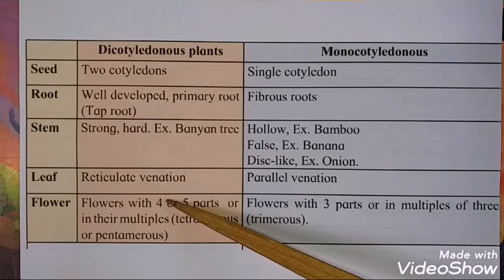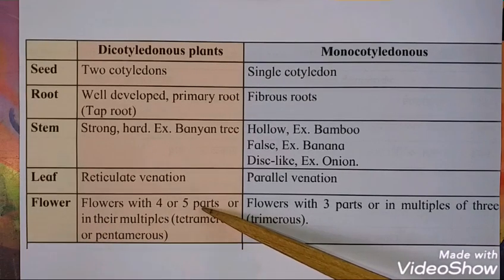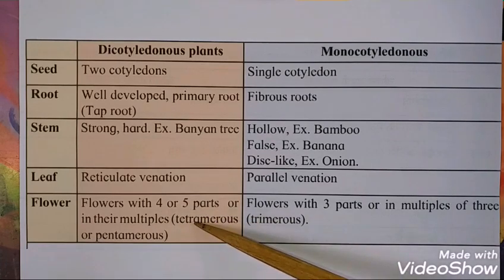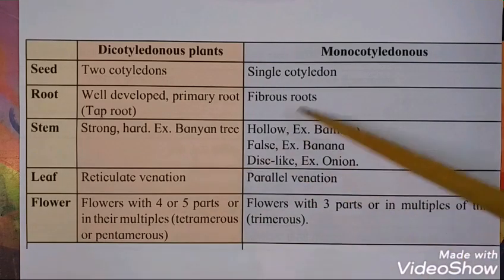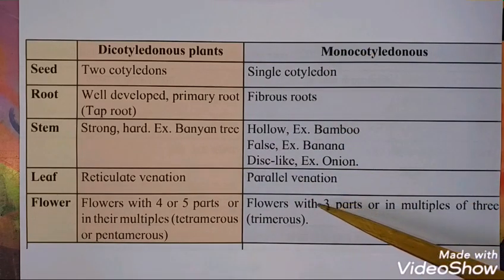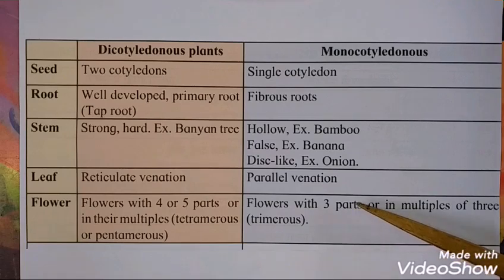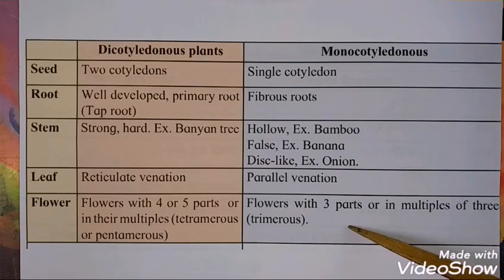Flowers have 4 or 5 parts in the whorl, or in multiples of 4 and 5. That means the flower is either tetramerous or pentamerous. And in monocotyledonous plants, the flowers are with 3 parts, that means in multiples of 3. Therefore, the condition is known as flowers are trimerous.